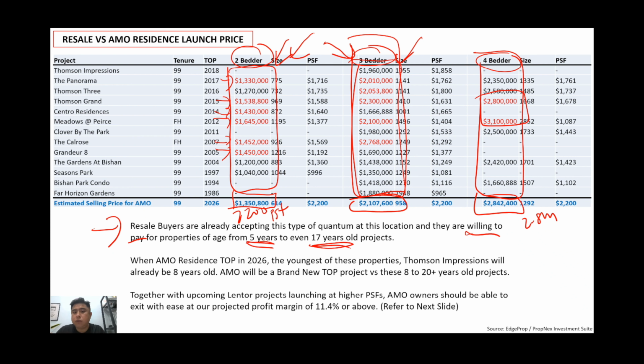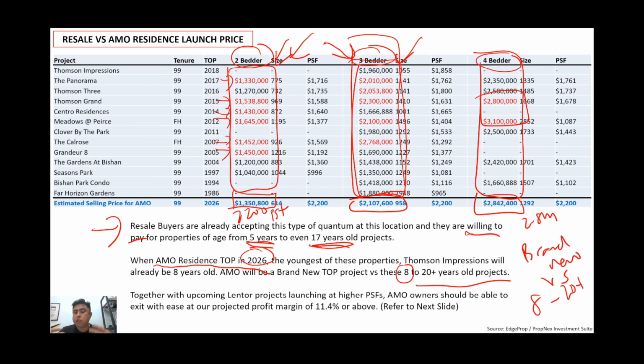So imagine if resale buyers currently in the market are willing to pay this type of prices for a 5 to 17-year-old project. And when AMO TOPs in 2026, the youngest of all these projects will be around 8 years old to 20 years old. So it's like a brand new versus an 8 to 20 plus years old project.